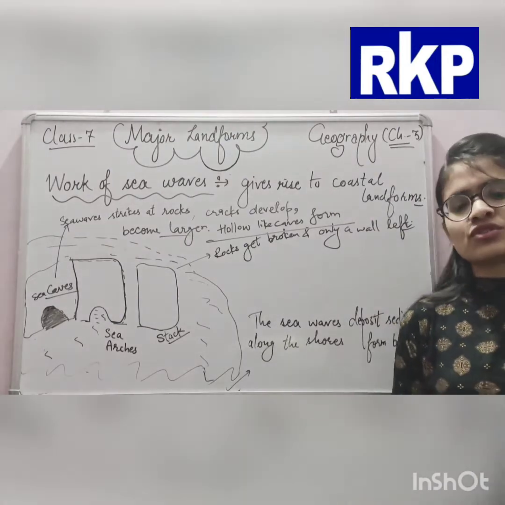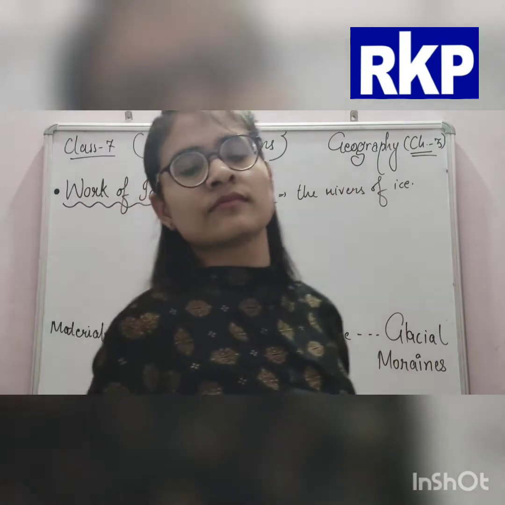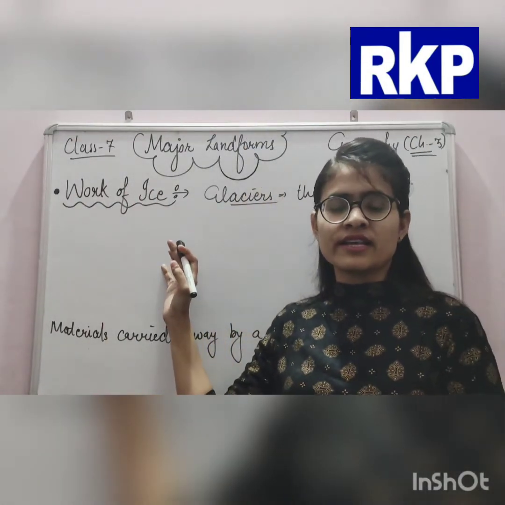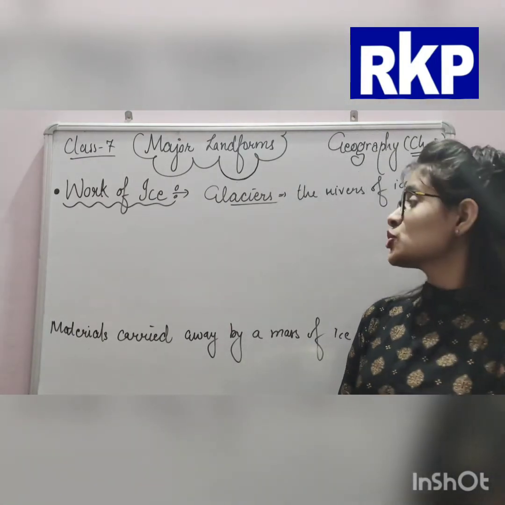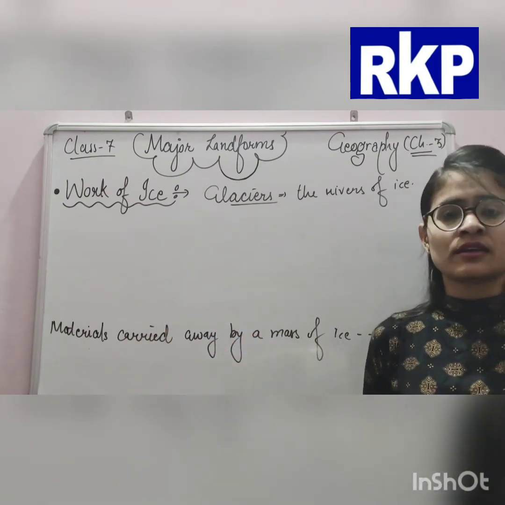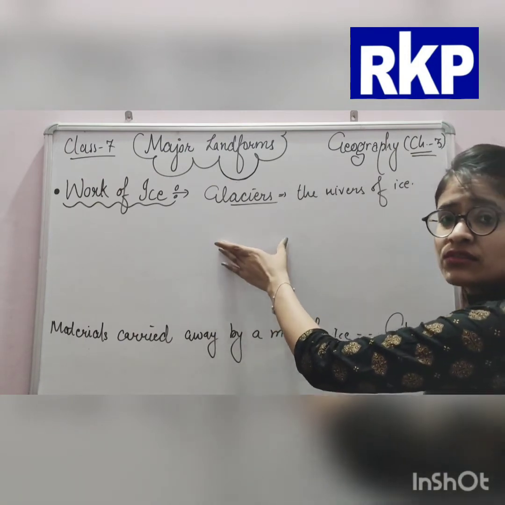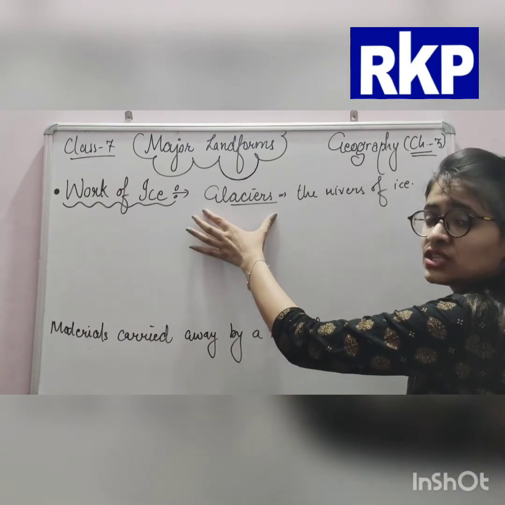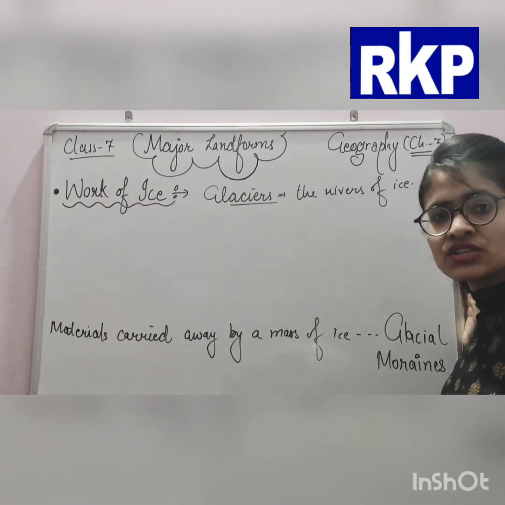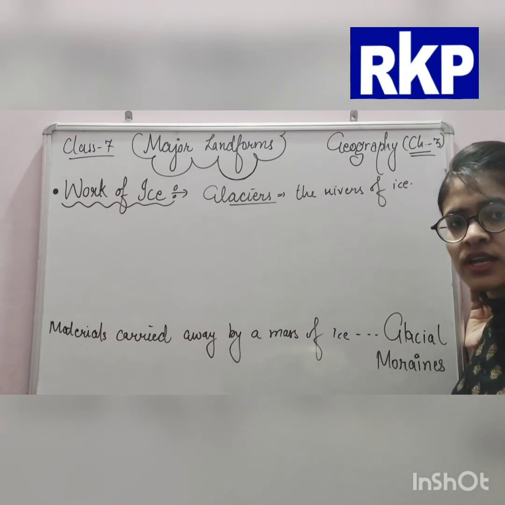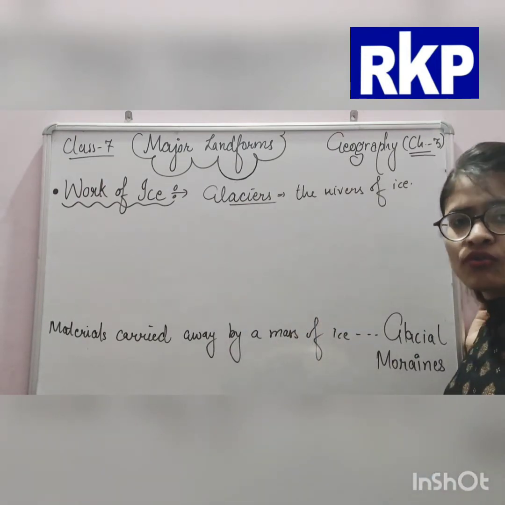Now we are coming to the topic work of ice. Work of ice means how ice creates a landform. Basically, ice means the rivers of ice, these are called glaciers, and rivers originate from glaciers, like Ganga and Jamuna. Ganga has originated from Gangotri glacier and Jamuna has originated from Jamunotri glacier. So basically, what are glaciers? Glaciers are the rivers of ice.